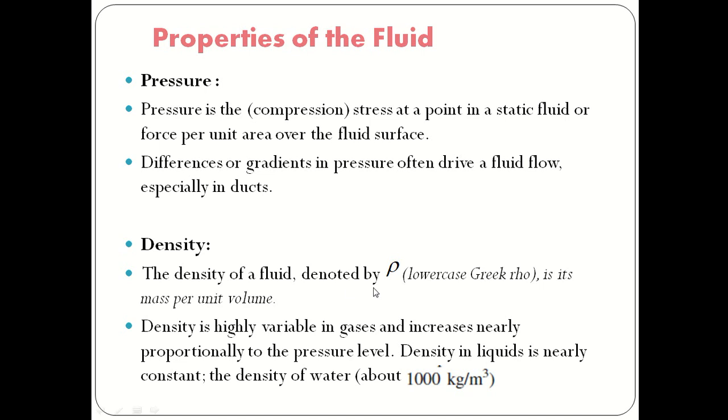Now the next one is density. Density is always denoted by the Greek letter rho. It is mass per unit volume. If you measure the mass of a substance in a unit volume, that is the density. Density is highly variable in gases and increases nearly proportionally to the pressure level. Density in liquids is nearly constant. The density of water is about 1000 kg per meter cube.